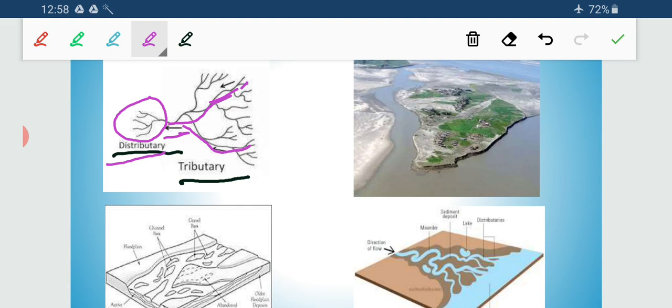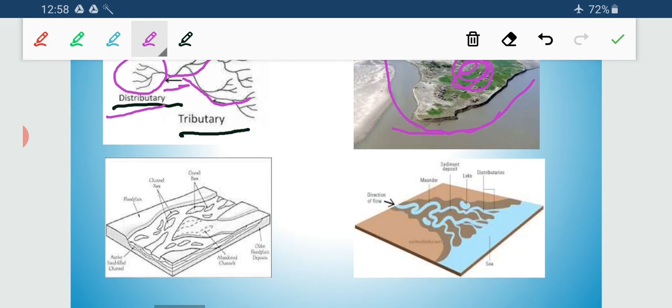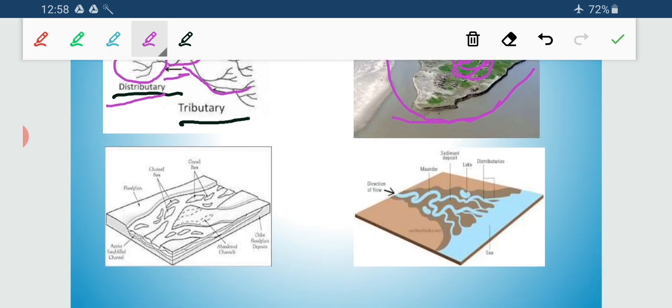Now you can see this landmass is surrounded by river water. So what is the name given to this? This is a riverine island. Next, you can see this entire river bed, and these small patches are riverine islands or silt islands, and this entire stream is the braided stream. Here the river is joining the oceanic bodies. This is the mouth of the river, and you get this triangular structure over here. This is a delta.